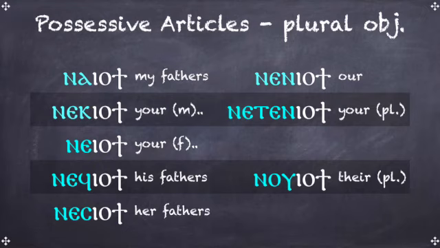Ne Yoti is your fathers if I'm talking to a she. Nefioti is his fathers. Nesioti is her fathers. Nenioti is our fathers. Netenioti is your fathers if I'm talking to a group. And Nuyoti is their fathers.